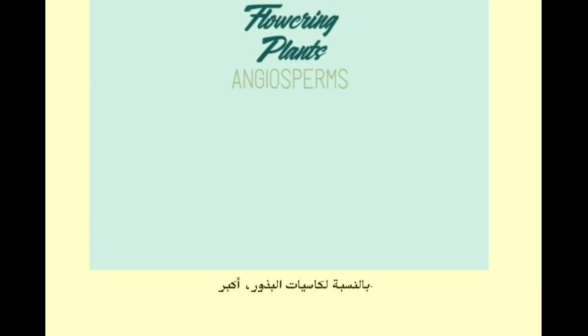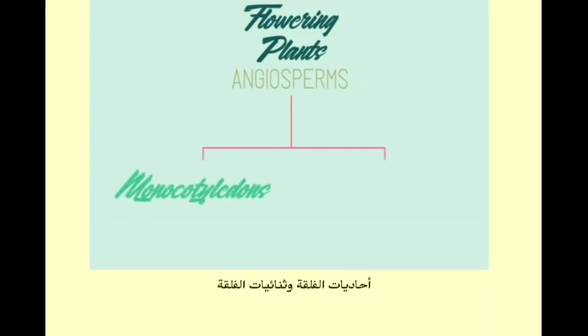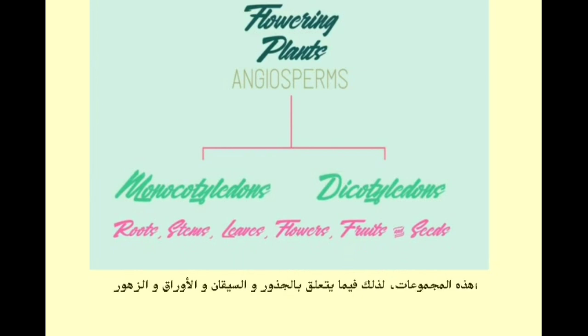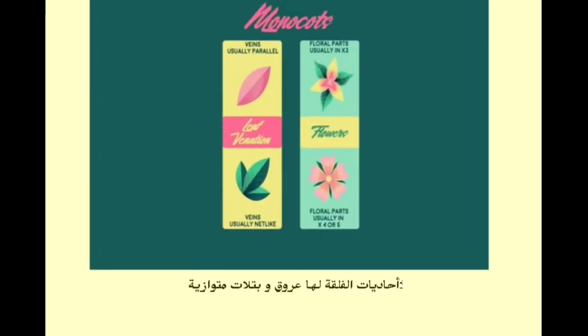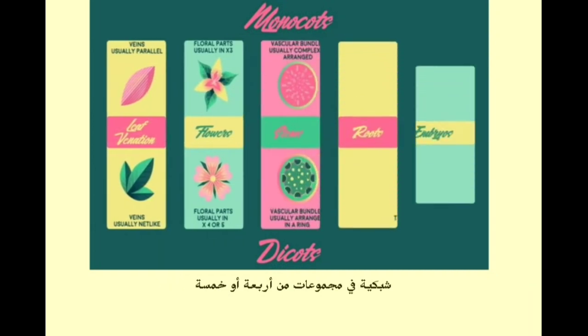Now for angiosperms, the largest and the most diverse group in the plant kingdom. Angiosperms consist of two major groups, monocotyledons and dicotyledons. These groups differ with respect to their roots, stems, leaves, flowers, fruits, and seeds. Some observable differences are that monocots have parallel veins and petals in groups of 3, whereas dicots have net-like veins and petals in groups of 4 or 5.